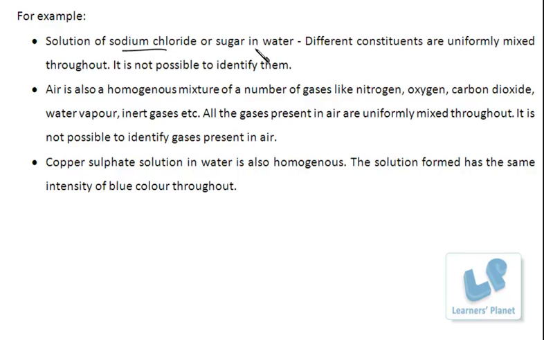Solution of sodium chloride in water or sugar in water. Different constituents are uniformly mixed throughout. It is not possible to identify them. Obviously, from a salt solution, you can't identify salt grains unless or until it is precipitated, that is, settled at the bottom. So the components mix up uniformly. It is difficult to identify each and every component. The composition is uniform throughout and every part of the solution has got same properties.